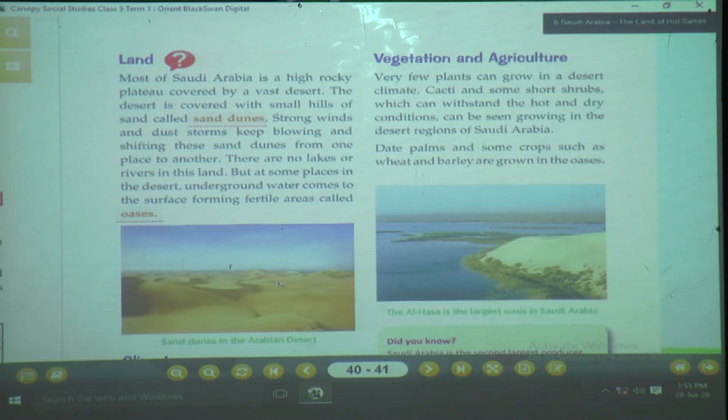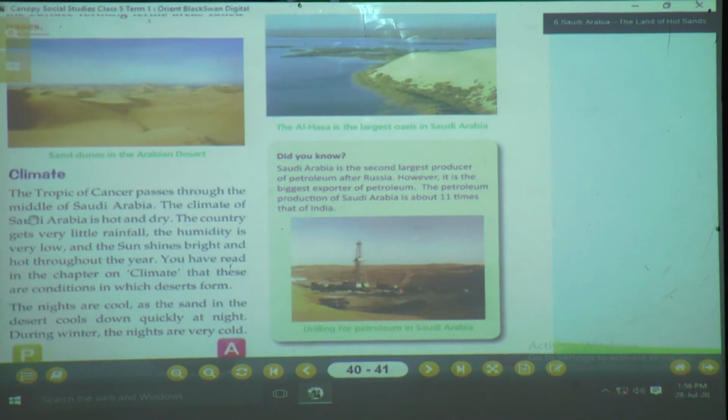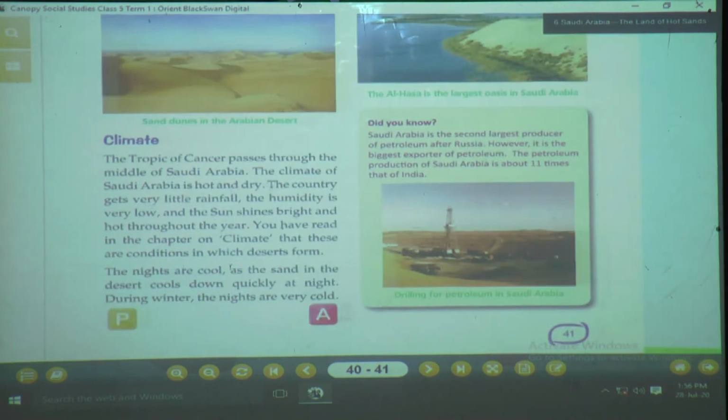Okay, now we will see about the climate. I will show the map again, so it will be very clear.